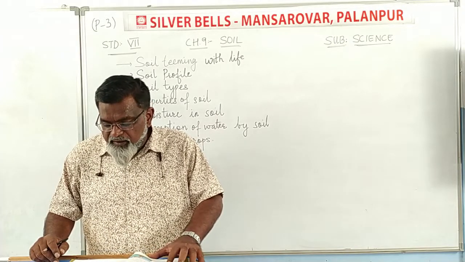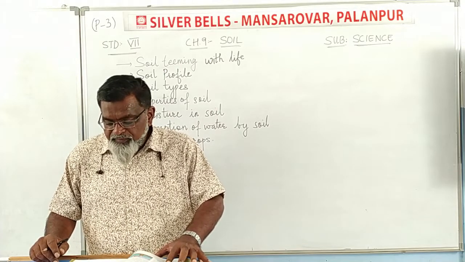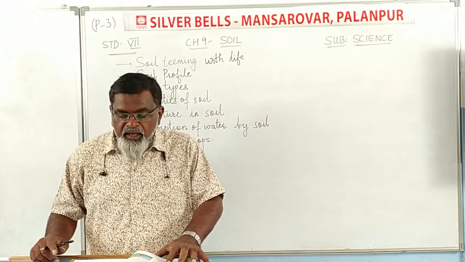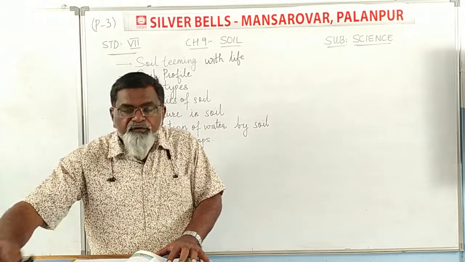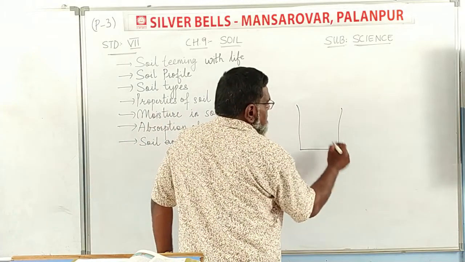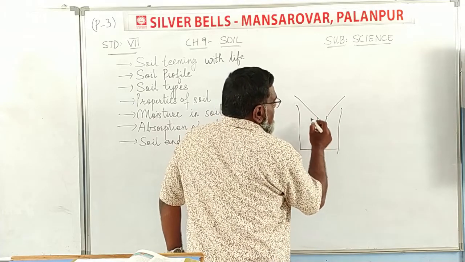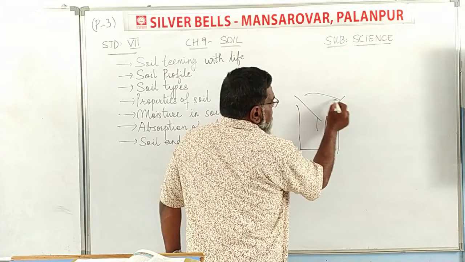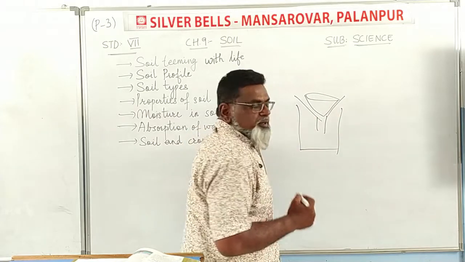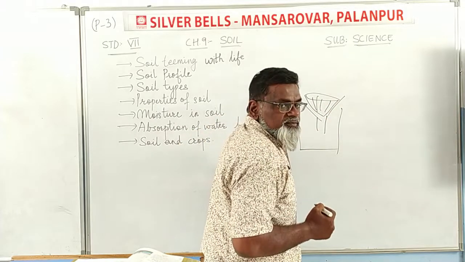Take a plastic funnel, take a filter paper or a piece of newspaper sheet, fold it and place it as shown in figure 9.7. As we are going to use filter paper, we take a beaker, and in that we place a funnel, and inside the funnel we put a filter paper or newspaper. In this paper we are going to add soil.